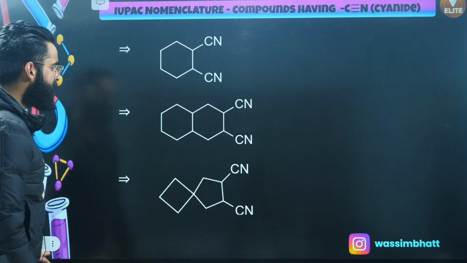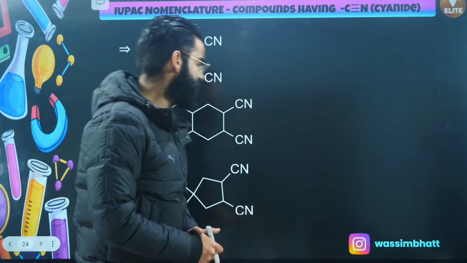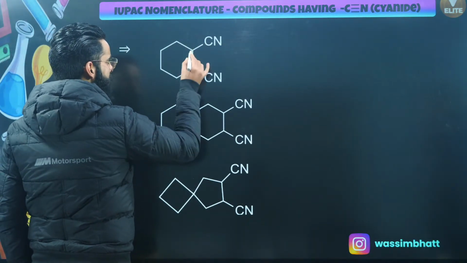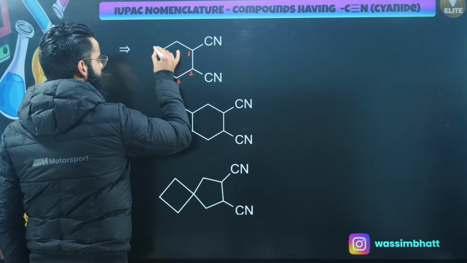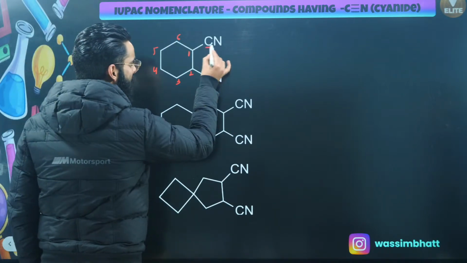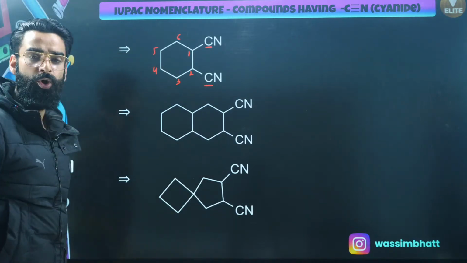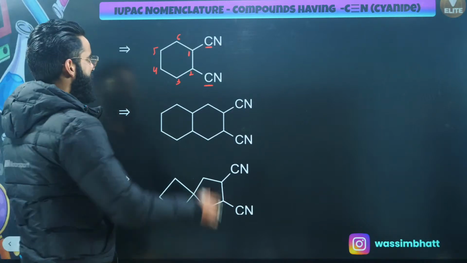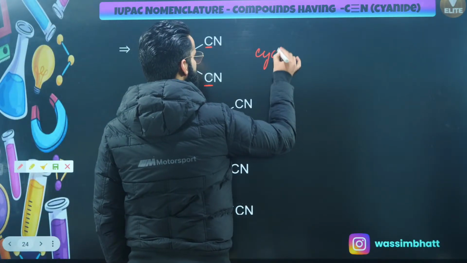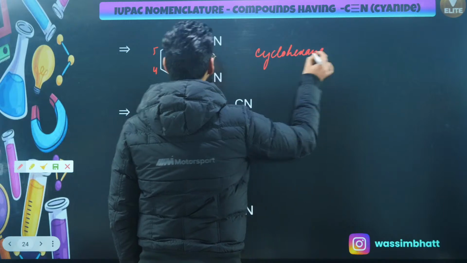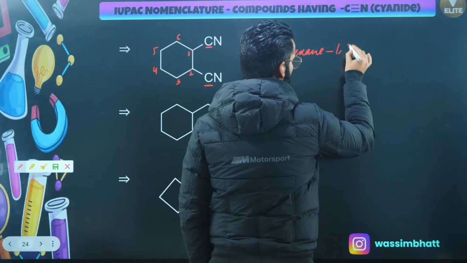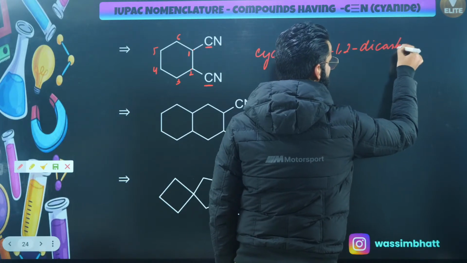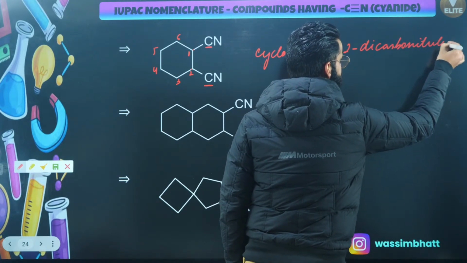Perfect. Let me move on and let's talk about the names of these particular compounds which I've come up with. See guys, look at this particular example. This is going to be your main ring. 1, 2, 3, 4 and 5, and this is 6, right? The carbons of these cyanides are not part of the main chain. So what is the suffix I'll be using? Should I be using nitrile or carbonitrile? I'll be using carbonitrile, absolutely. So basically, it's going to be cyclohexane at 1 and 2. Is it going to be carbonitrile or dicarbonitrile? It's going to be dicarbonitrile because there are two CN groups attached over here.